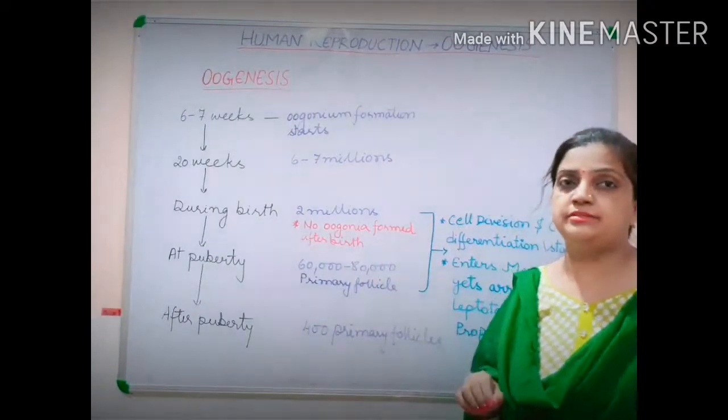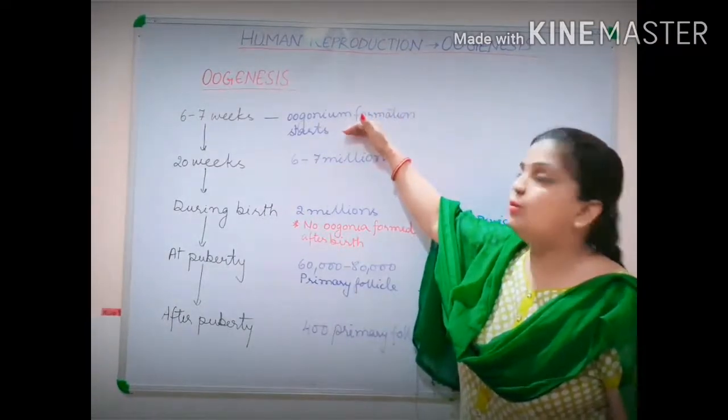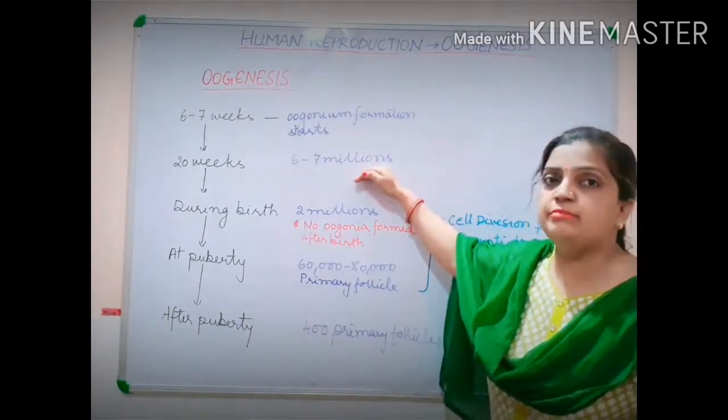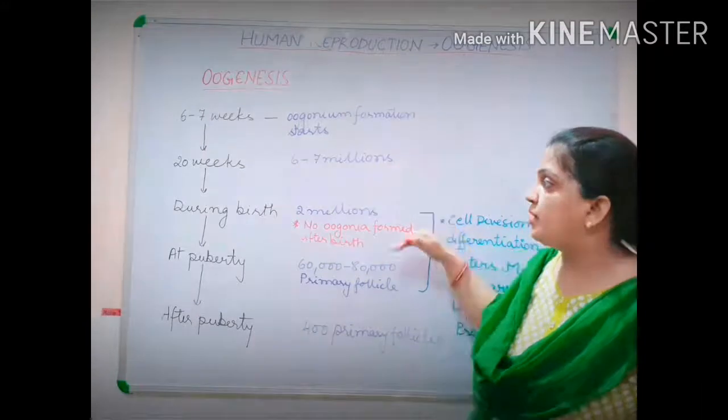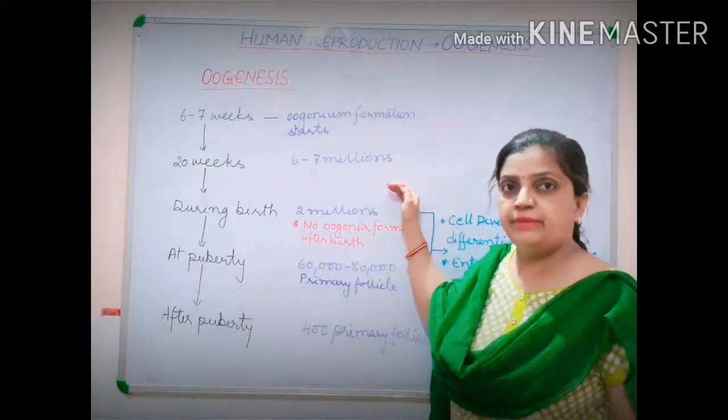Always remember this: during 6 to 7 weeks, oogonium formation starts. During 20 weeks, 6 to 7 million oogonium cells are formed. At the time of birth, 2 million oogonium cells remain.